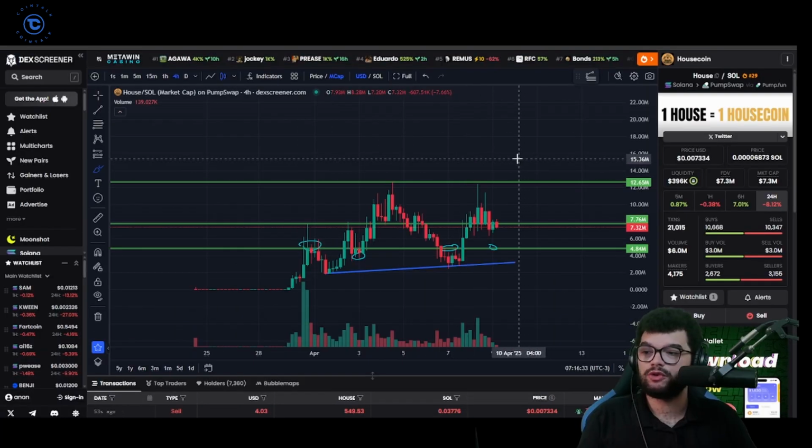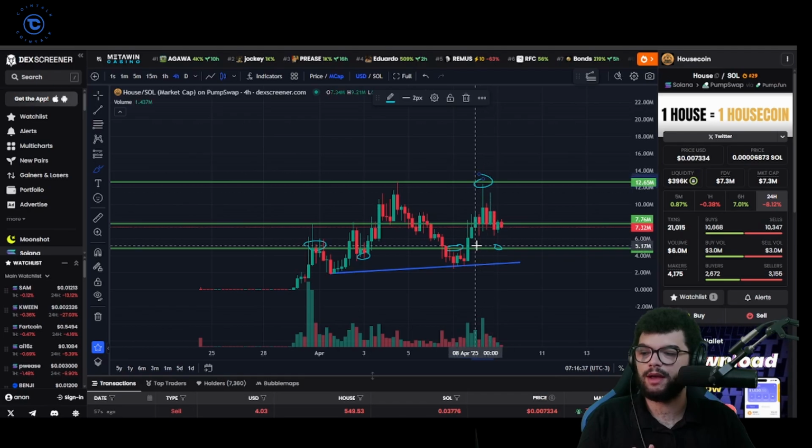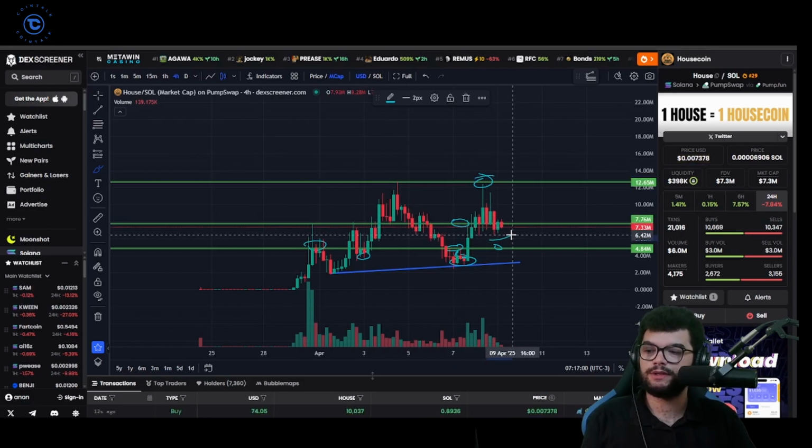Then what we have is Housecoin. Housecoin went and almost made a new all-time high. Remember, I talked about this yesterday. I said here around 4 million, it's a good entry, and then this would be my first take profit. I wasn't expecting it to go this high this fast, but it did, which is quite bullish. But look, it made lower highs, and now we're waiting to see if it's making higher lows here.